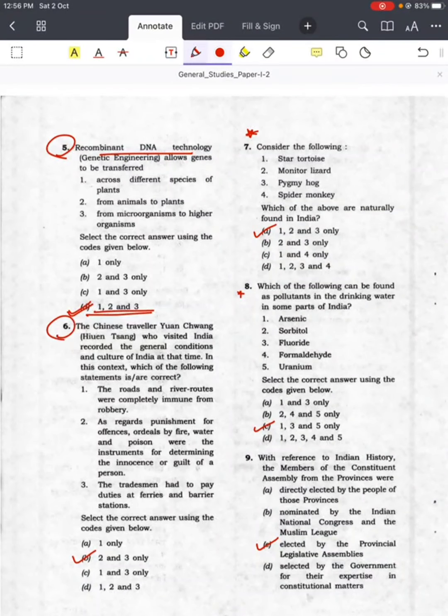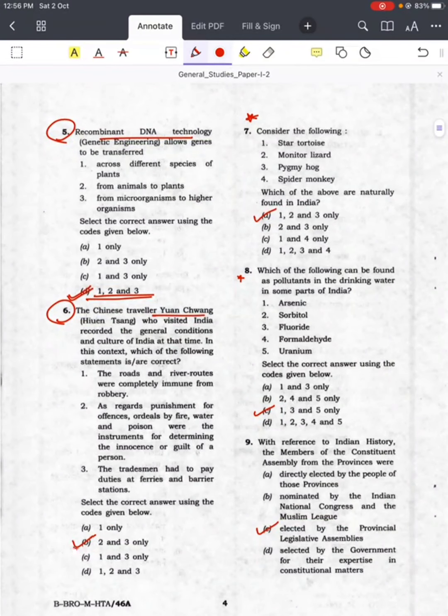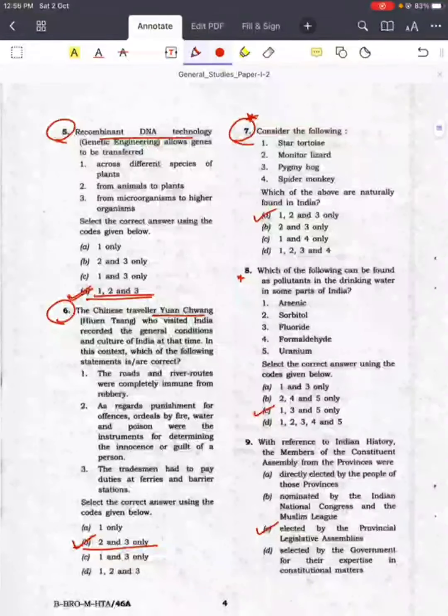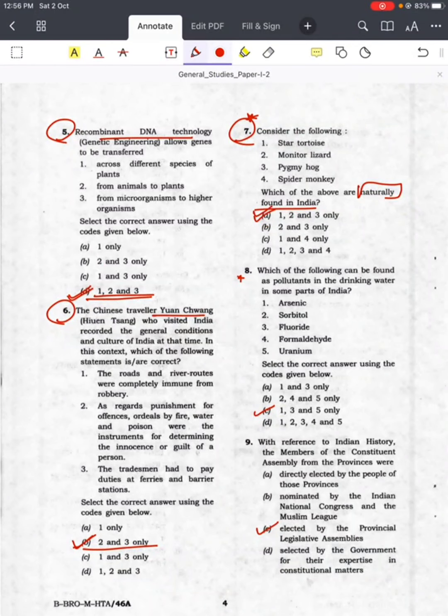Question number 6, Chinese traveler. Answer is B, 2 and 3. Question number 7, which of the following is naturally found in India? Answer is A, 1, 2 and 3, and not spider monkey. Star tortoise, monitor lizard and pygmy hawk.